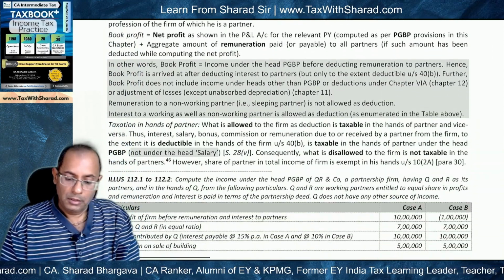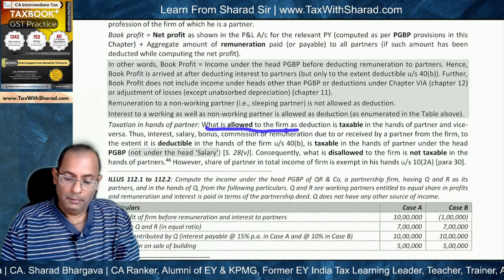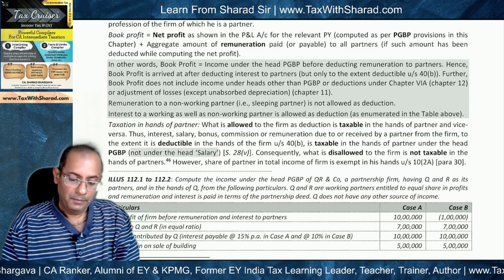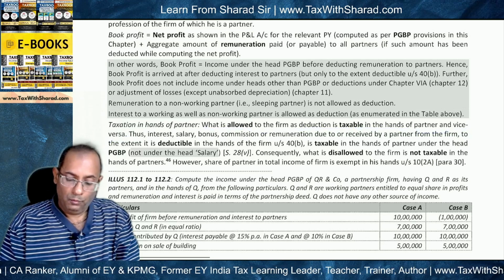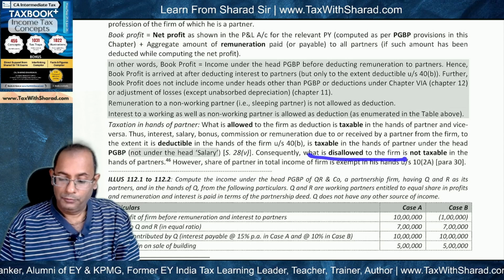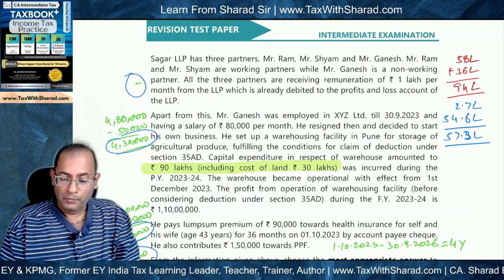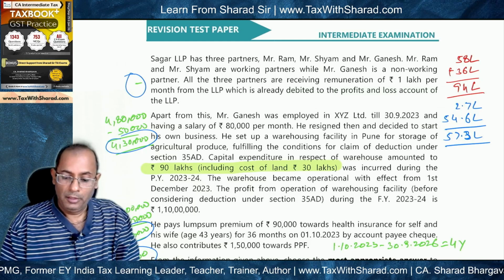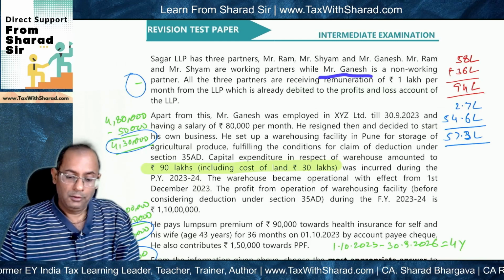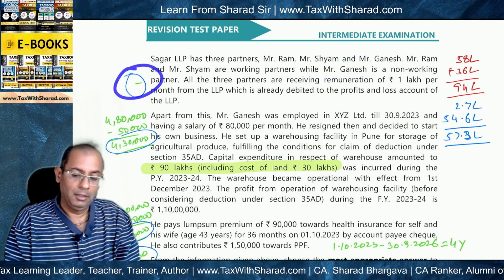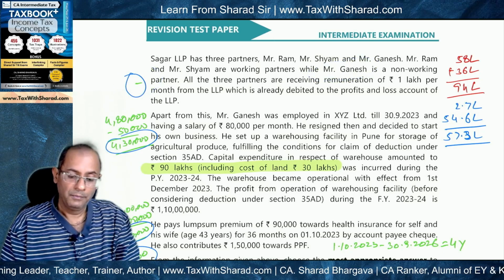Now, what we know is that what is allowed to the firm as deduction is taxable in the hands of partner and vice versa. Okay. What this means is what is disallowed to the firm is not taxable in the hands of partners. Okay. So, since the deduction of remuneration is not allowed in the hands of LLP, it will not be taxable in the hands of Mr. Ganesh. So on account of remuneration, nothing will be taxable in the hands of Mr. Ganesh.